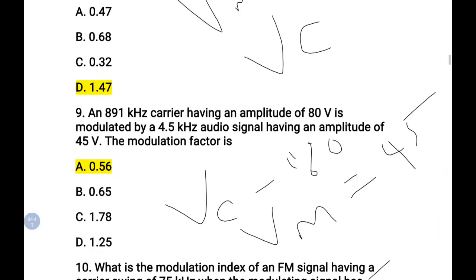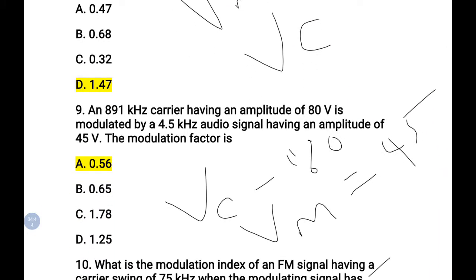Similarly, the same kind of problem with another data. So here they have given the signal frequency as well as the amplitude. To confuse you, they have also given the frequencies, so don't get confused by that. Modulation index is calculated only with the carrier voltage and the message signal voltage. So here again we have to use Vm by Vc, the message signal voltage divided by the carrier voltage. The message signal voltage Vm is 45 volt, and carrier voltage Vc is 80 volt. So 45 by 80 gives the answer 0.56. So that is your modulation factor.